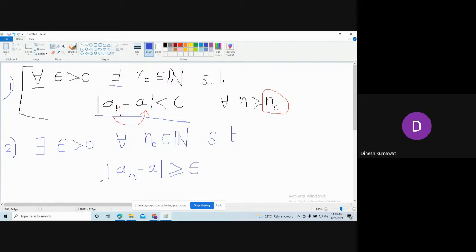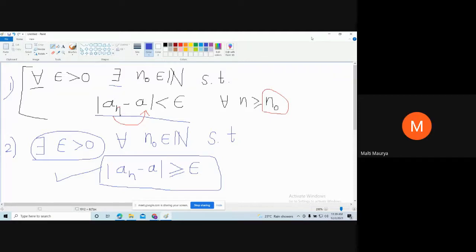So for proving a sequence is not convergent, if you are able to find a number epsilon bigger than 0 such that this condition happens, that is, mod of a_n minus a is bigger than or equal to this number epsilon, then we call such sequences not convergent sequences. Is the definition clear? Yes, sir. Okay. So let us try to prove that example using this definition.